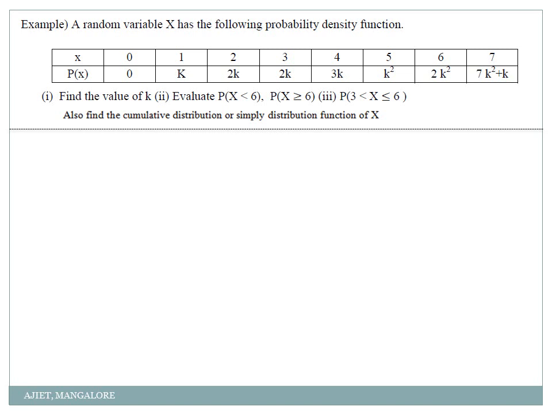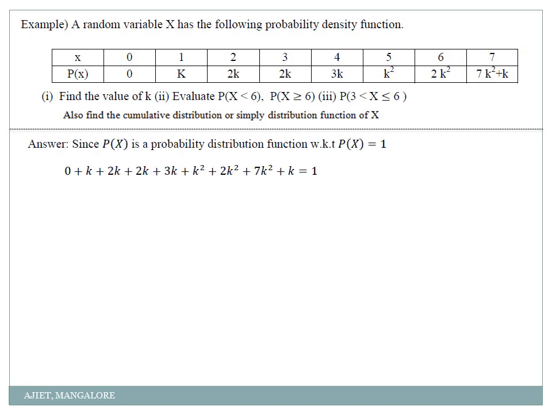Now find the value of k. How to find the value of k? They are telling that it is already a PDF, probability density function. So then we know that the total summation should be equal to 1. That is nothing but 0 plus k plus 2k plus 2k plus 3k and so on. It should be equal to 1.